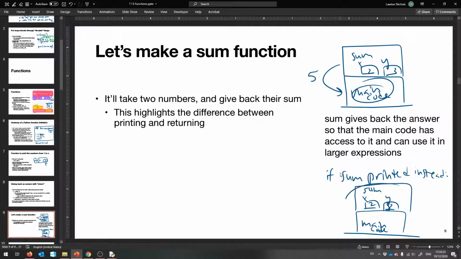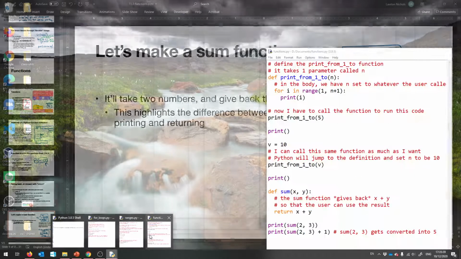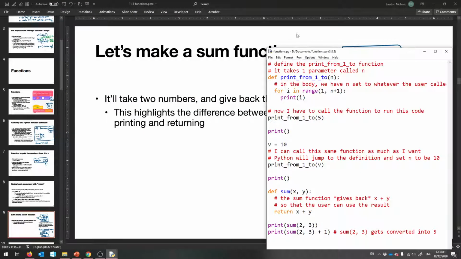Now, this function would print, and so it would be like, all right, yes, I'm printing 5 to the output, no matter what you wanted to do with this answer. And then it gives back nothing at all to the main code, so it can't use the result. Okay? So that is this thing right here.